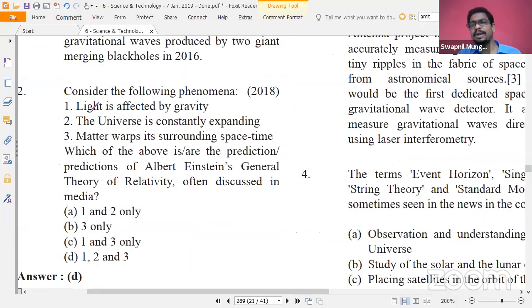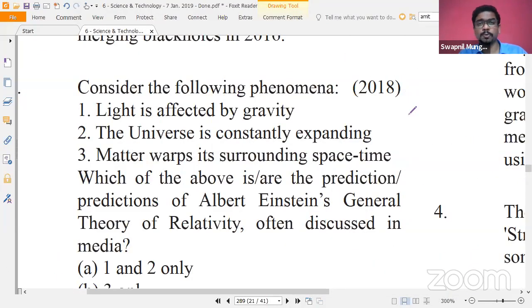So a few topics, for example, while reading basics, I told you that most of the questions are going to be asked from the application part rather than the general science part. And that's why you must be reading the basics as well at times. For example, a few of the basic things in physics that you must be aware about, you can write it down. So gravity is there.